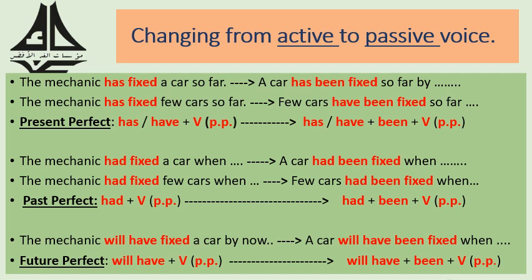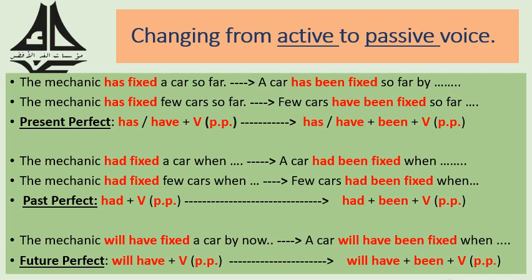The mechanic had fixed the car when, etc. In the passive voice, it becomes a car had been fixed when, etc. Next, the mechanic had fixed few cars when. It becomes few cars had been fixed when, etc.